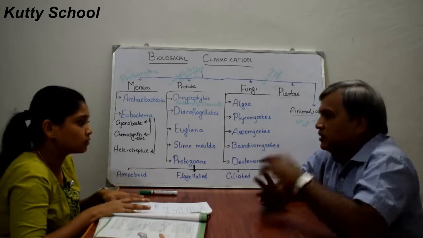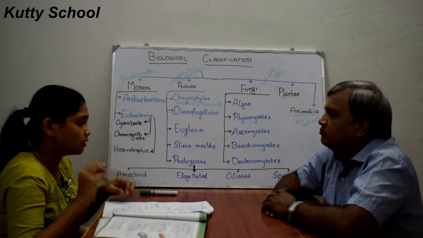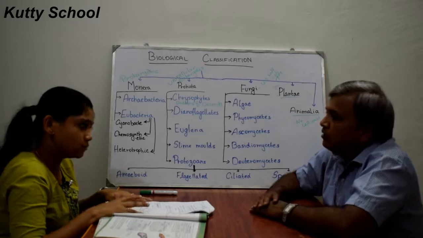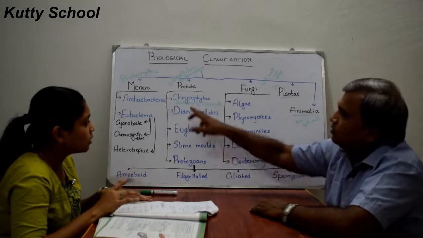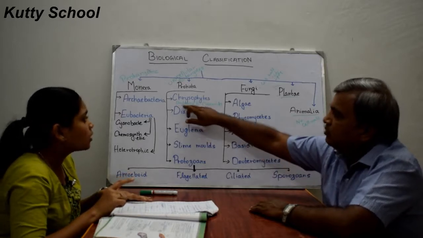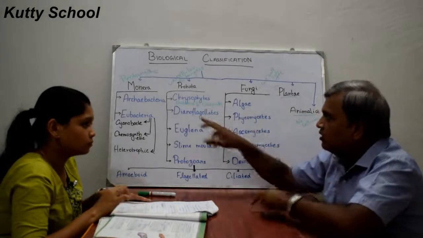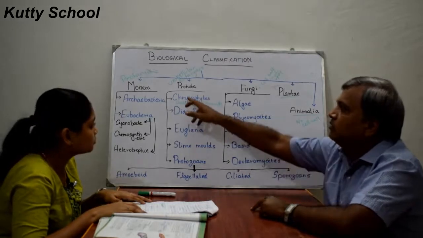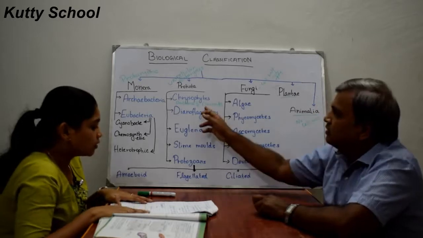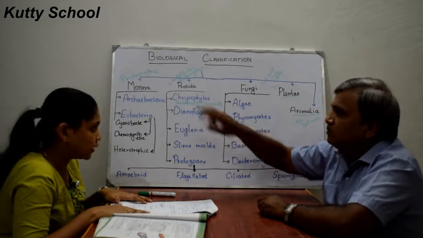Even if the cell is dead, the material of the cell wall remains for a long time. This is only in diatoms, which come under chrysophytes. Desmids were not discussed, so only diatoms.